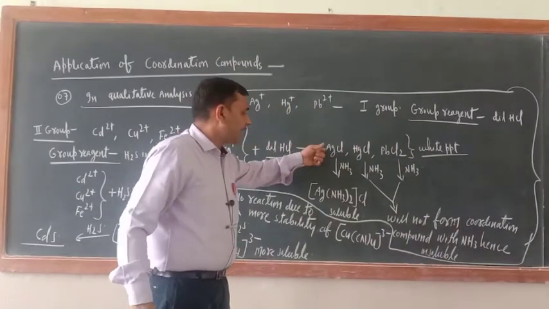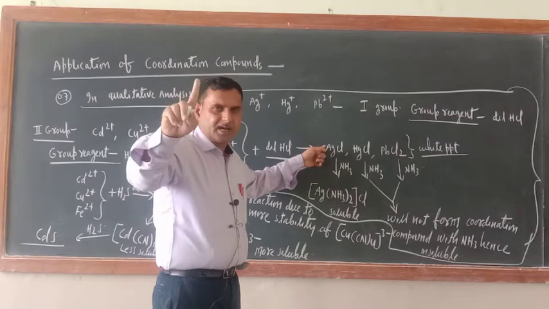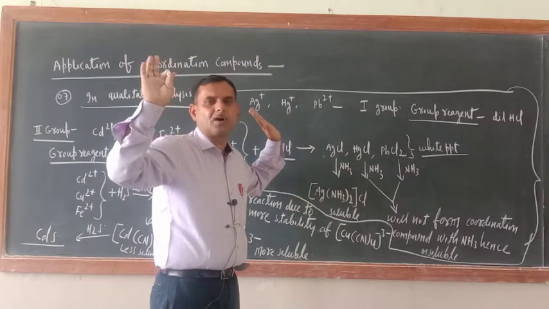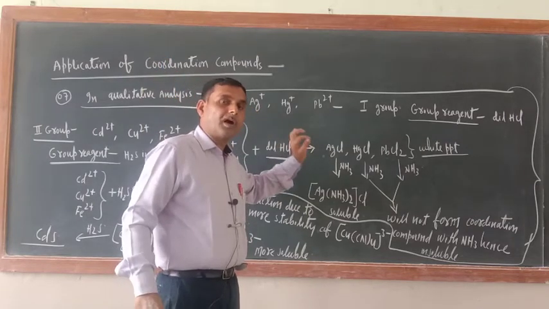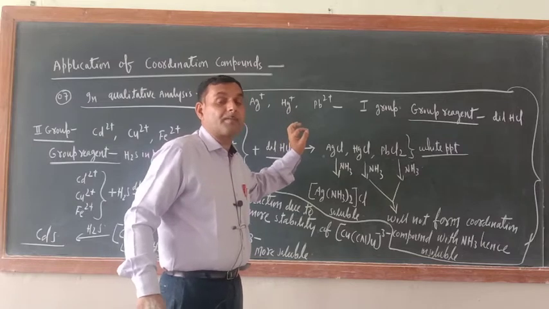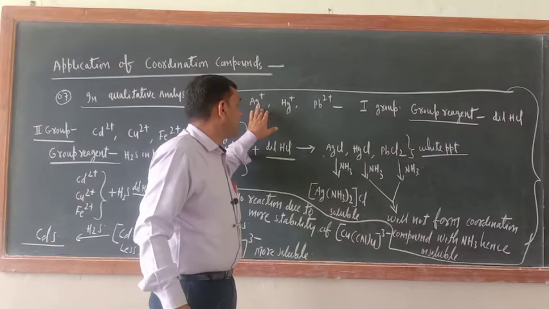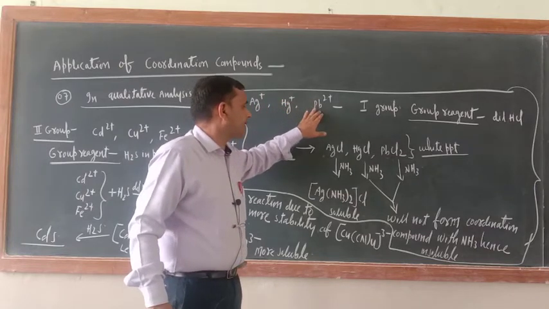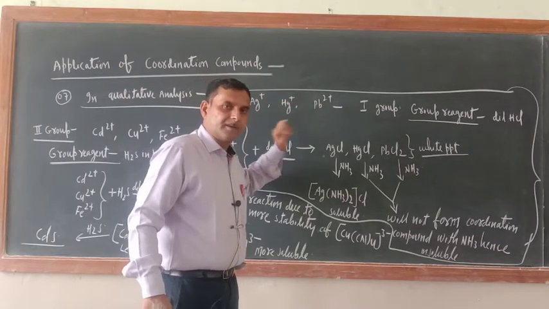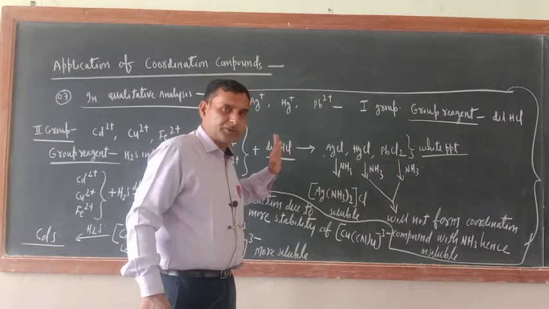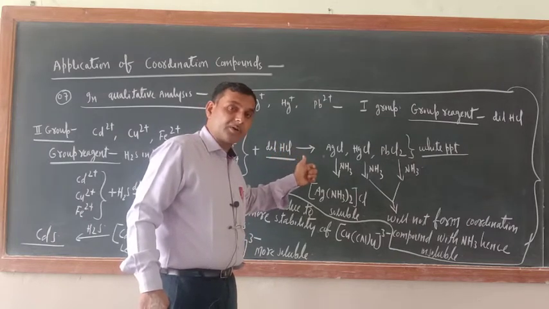So only Ag, if Ag is present in the salt, you don't know which salt you have got. Now you have got that it may be a group number first salt. So in the group number first salt, Ag may be there, Hg may be there, or Pb2 positive may be there. Then what should be done? You are analyzing the group here.